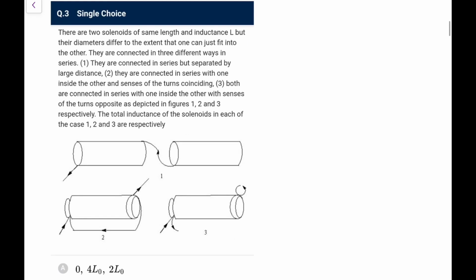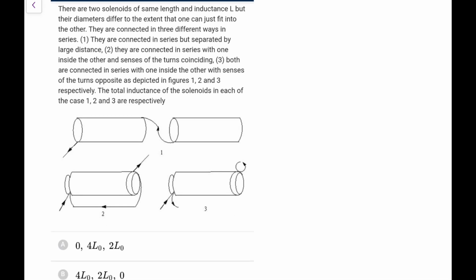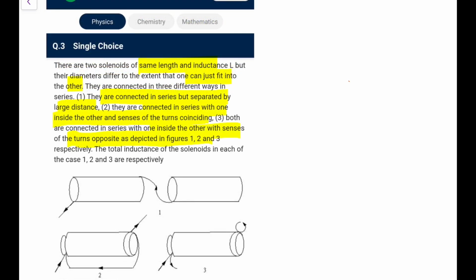Next, question number 3. There are two solenoids of the same length and inductance L, but the diameters differ to the extent that one can just fit into the other. They are connected in 3 different ways. In series, connected in series but separated by a large distance. Connected in series with one inside the other in the sense of the turns coinciding. Both are connected in series with one inside the other with senses of the turn opposite as depicted in the figure. The total inductance of the solenoid in each of the cases 1, 2 and 3 respectively is. Now this is going to be a tough one.